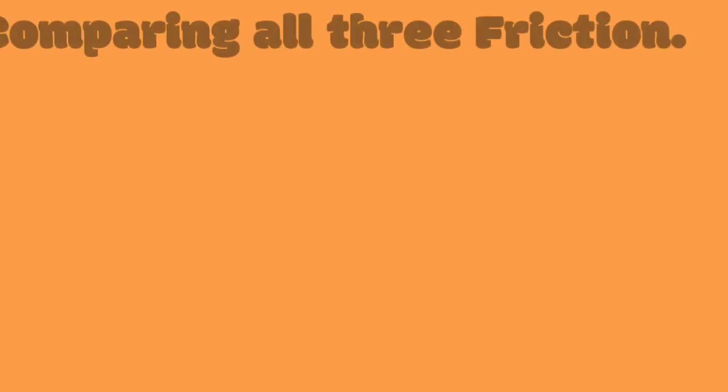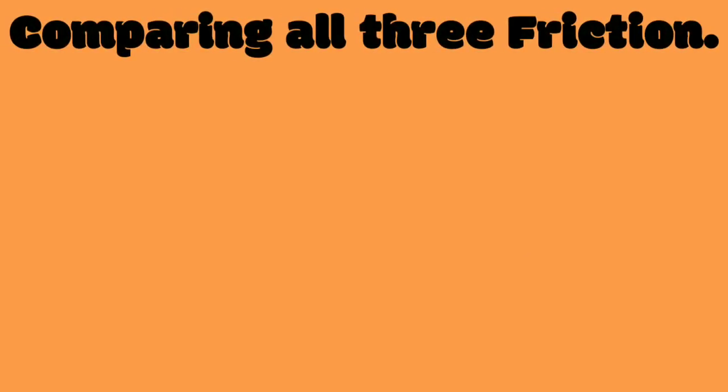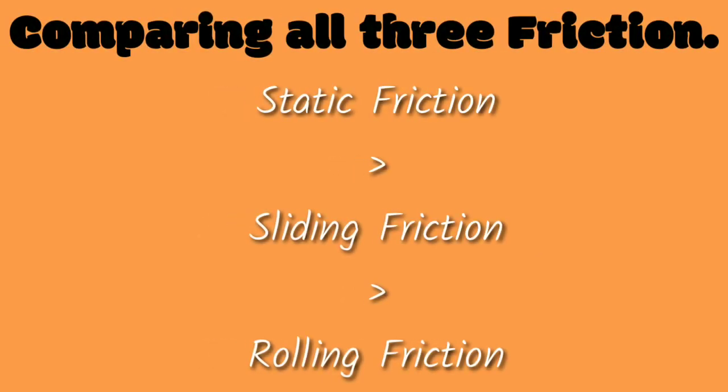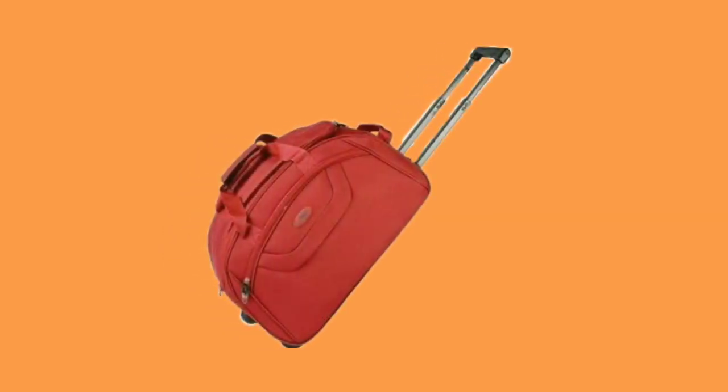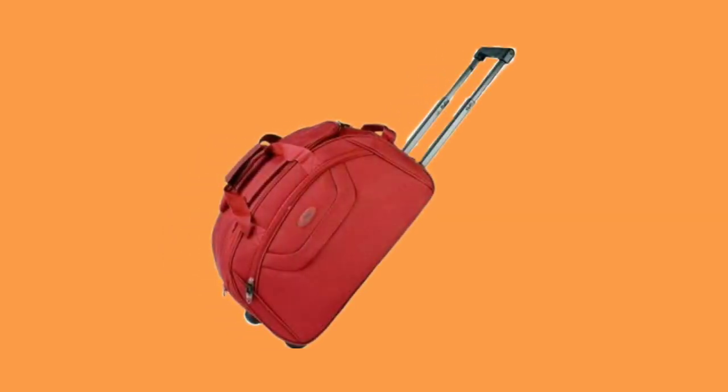If you now compare all three frictions, static friction is larger than sliding friction, and sliding friction is larger than rolling friction. Here are some more examples of rolling friction. Rolling reduces friction.